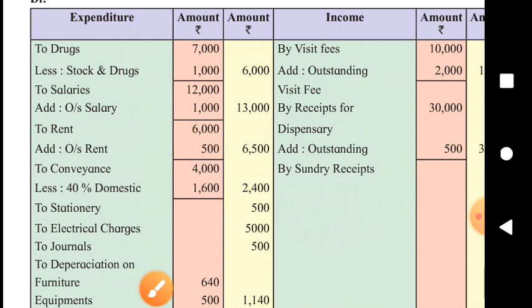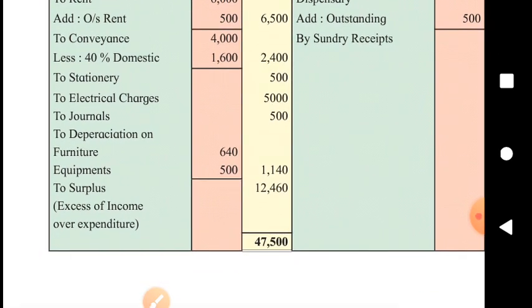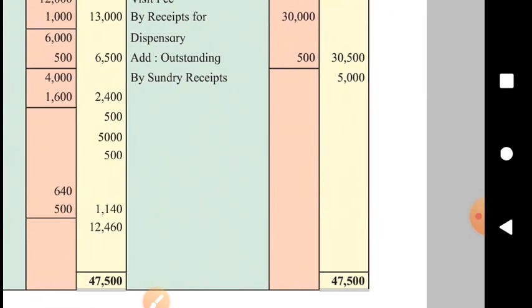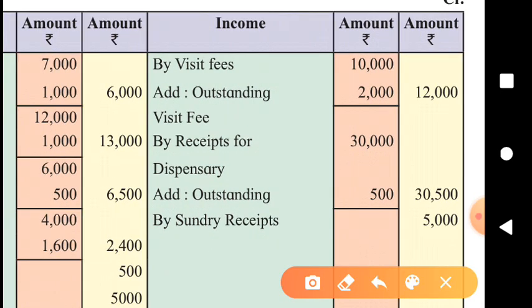Stationery, electrical charges, journals, expenses carrying no adjustments, depreciation on furniture and equipments. On the income side, visit fees we already received this year 10,000 and 2,000 is outstanding, accrued.